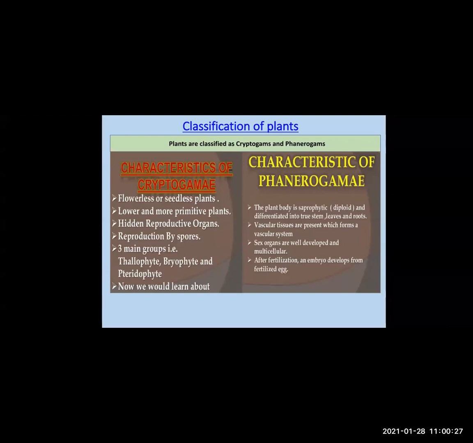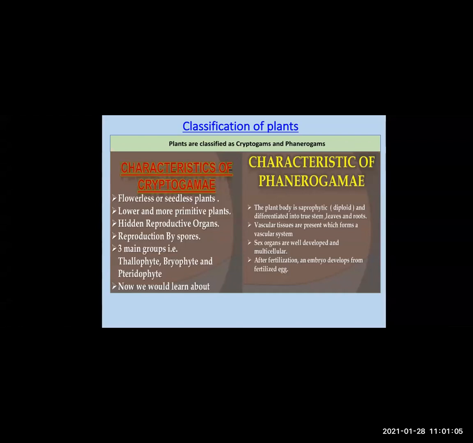Third, hidden reproductive organs. As I said, they do not bear seeds, so their reproductive organs like spores are hidden. Reproduction is done by spores as they lack seeds. And what are the groups? As I said about cryptogams, they are further classified into thallophyte, bryophyte, and pteridophyte. Got it? So these were the basic characteristics you have to remember. Cryptogams are flowerless or non-flowering plants.